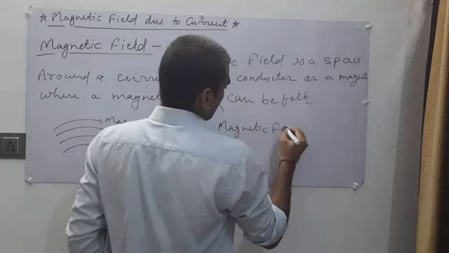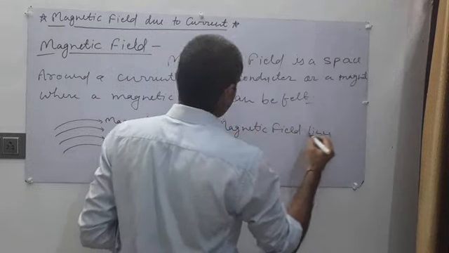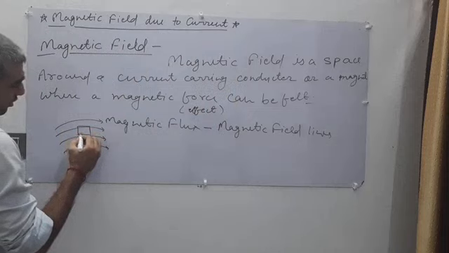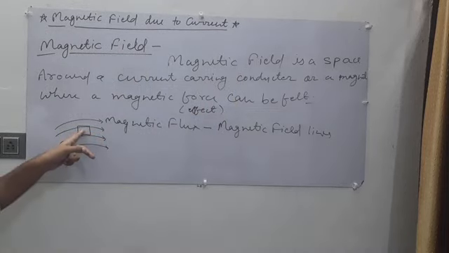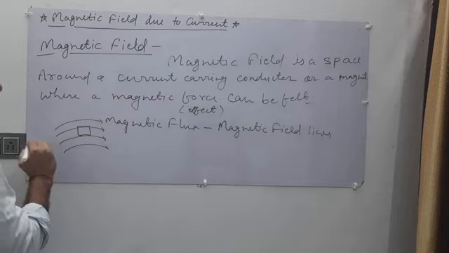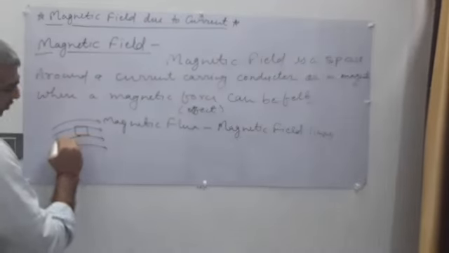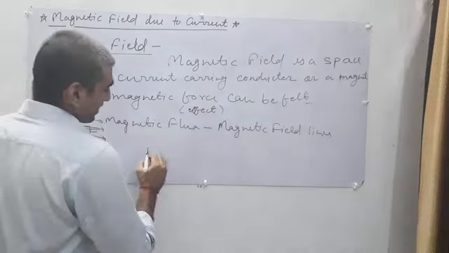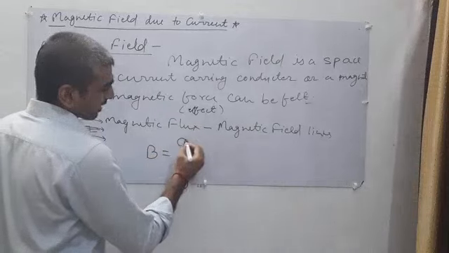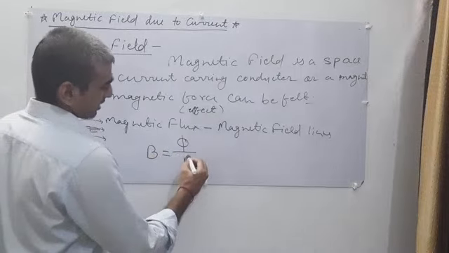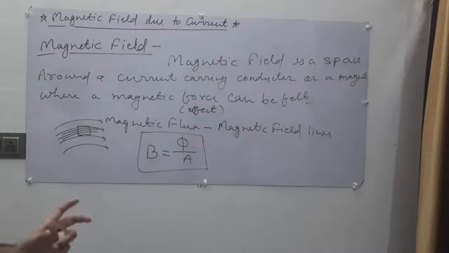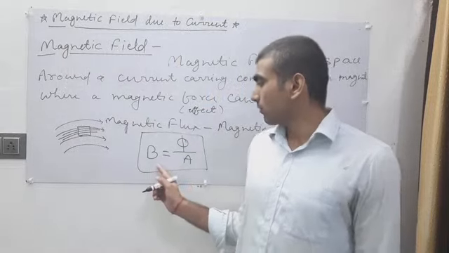If we take a unit area and count the magnetic flux passing through it, then the magnetic field, denoted by B, equals the magnetic flux per unit area, that means flux upon A. This is the basic information about magnetic field.